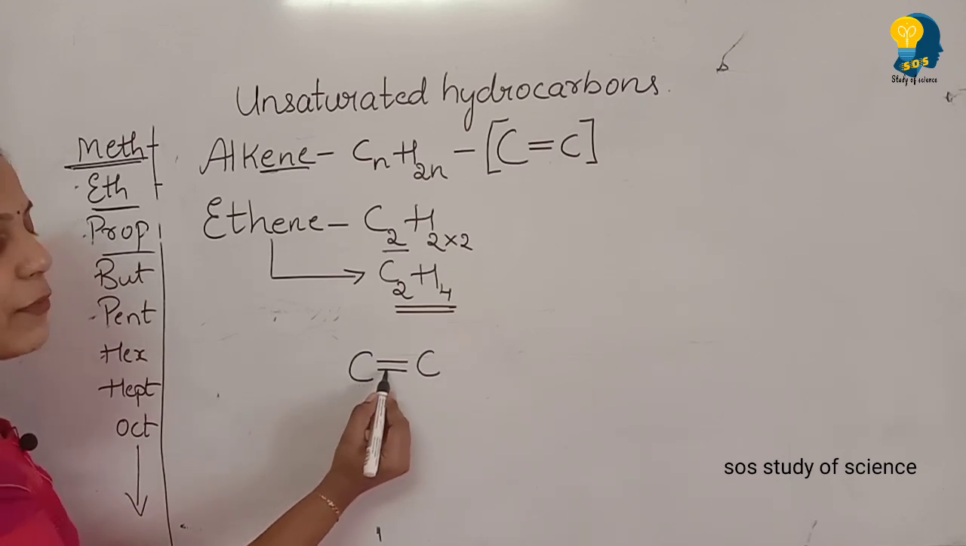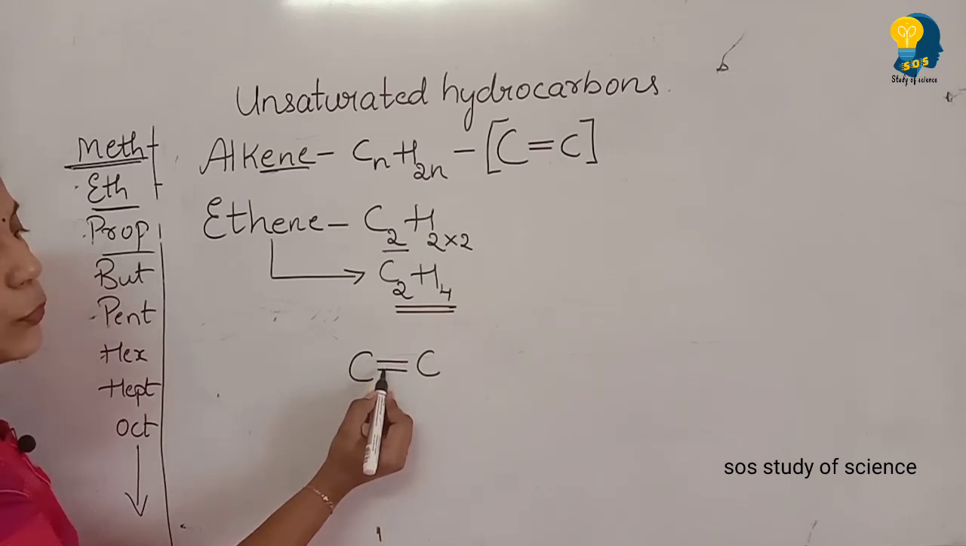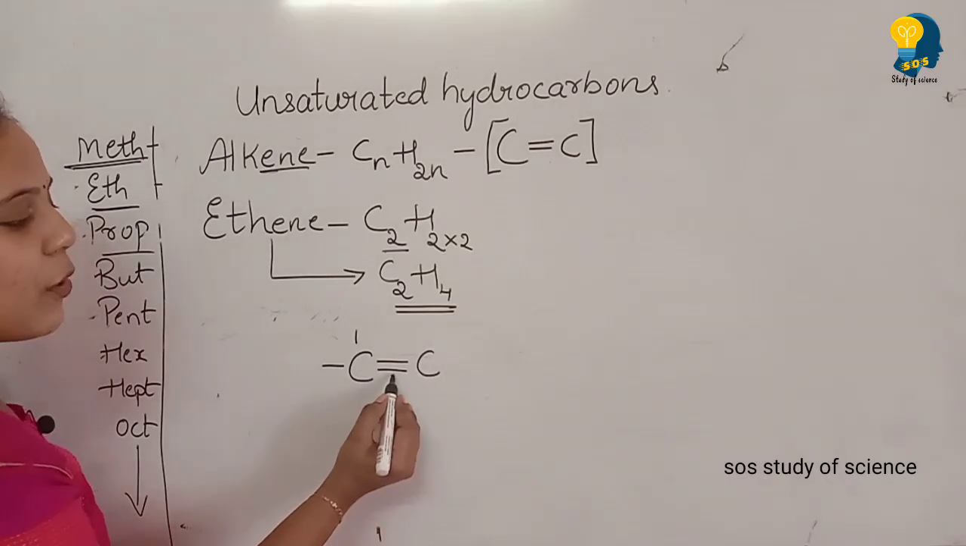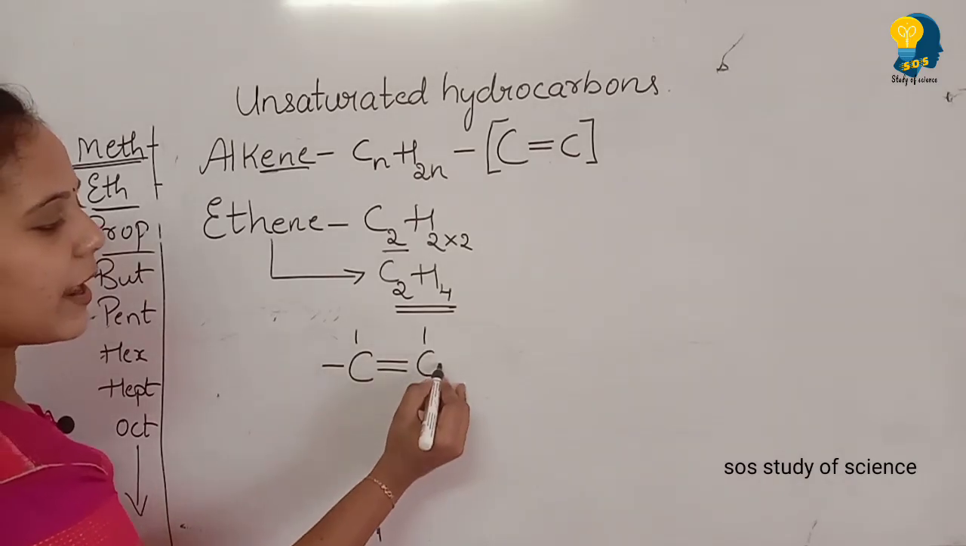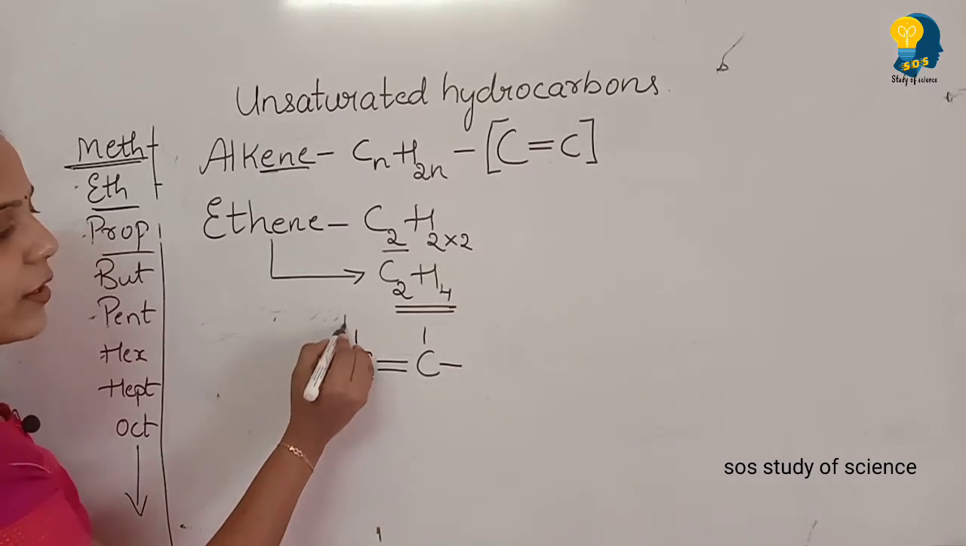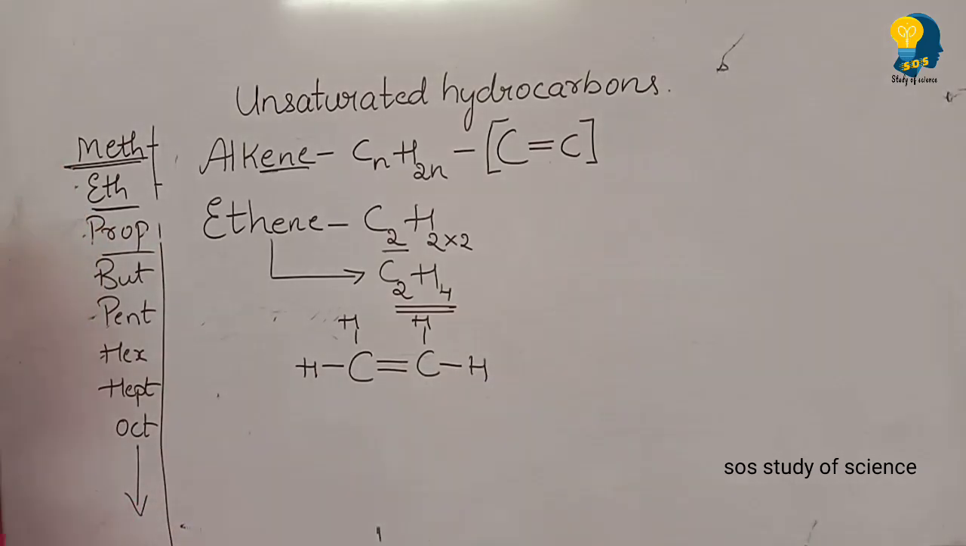Carbon will form covalent bonds by sharing. For this carbon, already 2 bonds are over, third and fourth bond. And for this carbon, already 2 bonds are over, third and fourth. So C2 is over. Now it's time to write the hydrogen. So C2H4. This is how we write the structural formula for ethene.